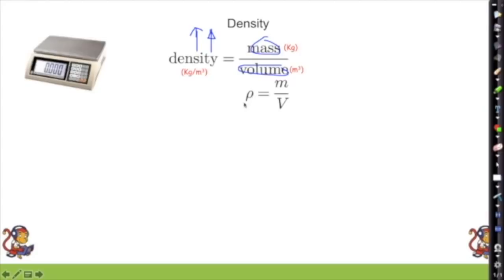And that is rho, the symbol there for density. Rho equals mass divided by volume. Mass in kilograms, volume in meters cubed, giving us our density in kilograms per meter cubed.